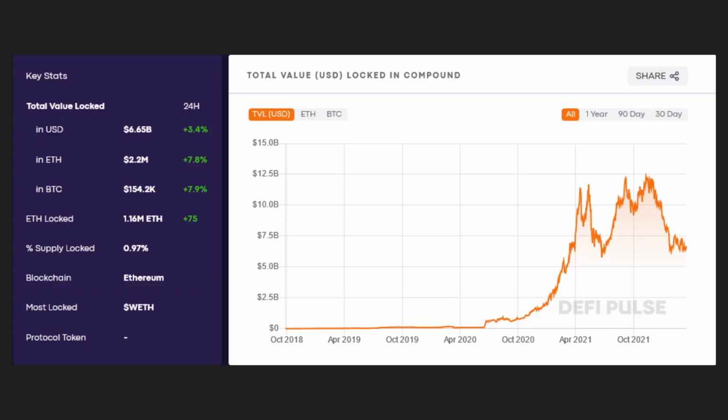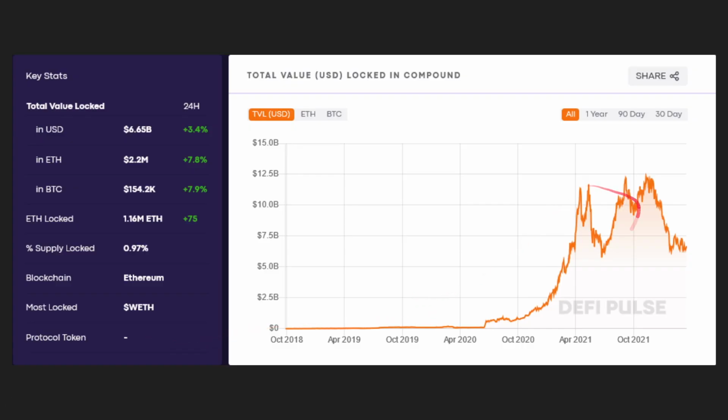Last but not least, we'll take a look at one more DeFi coin. So this is Compound, another lending and borrowing protocol on Ethereum. It has a total value locked of $6.65 billion, so a little bit lower than Aave and significantly lower than Maker, right? About 0.97% is locked away. It is on the Ethereum blockchain, and its protocol token would be Comp or Compound.